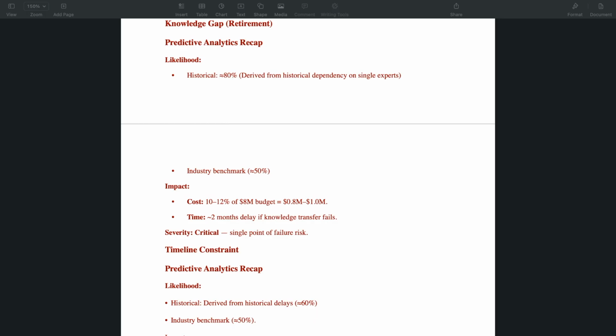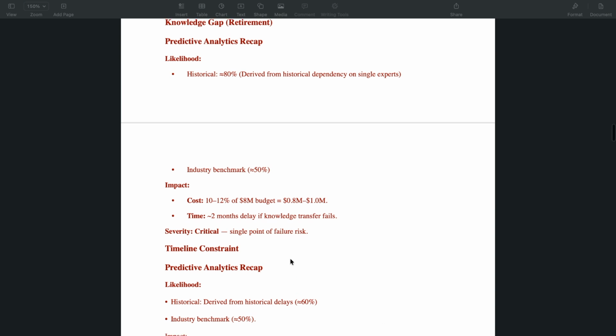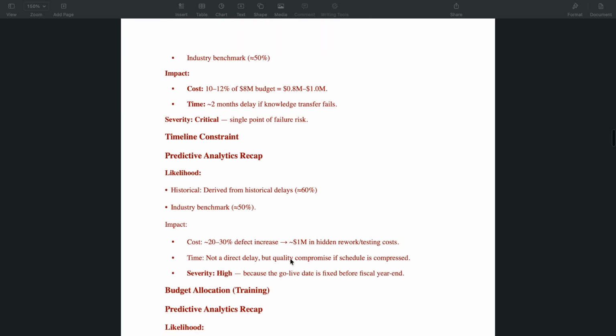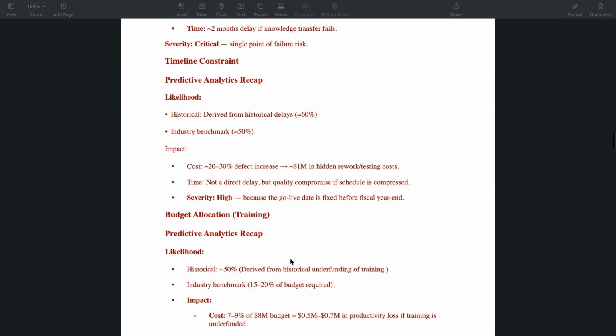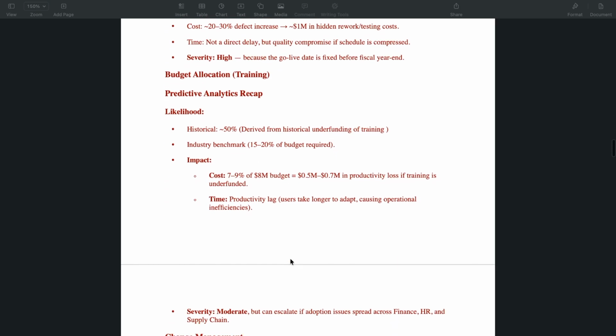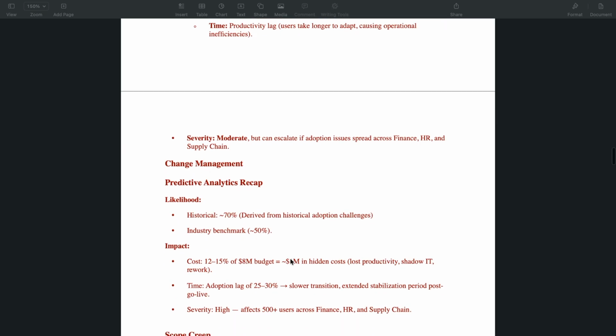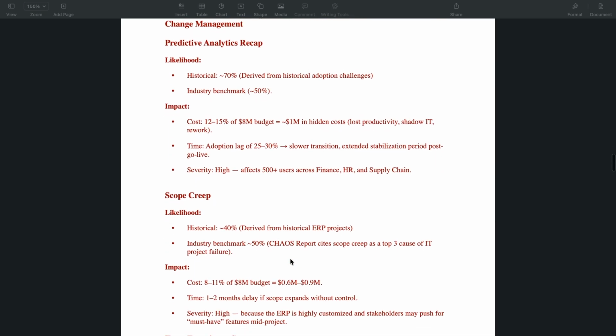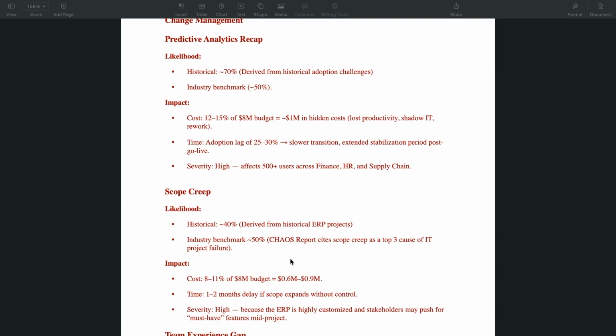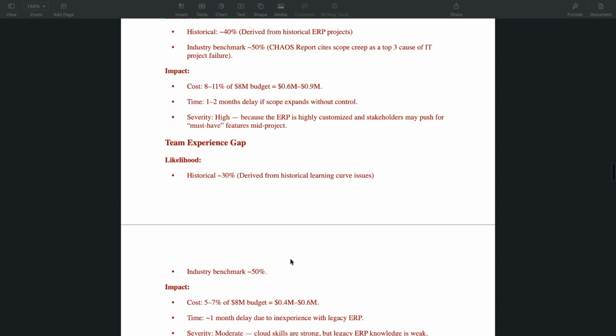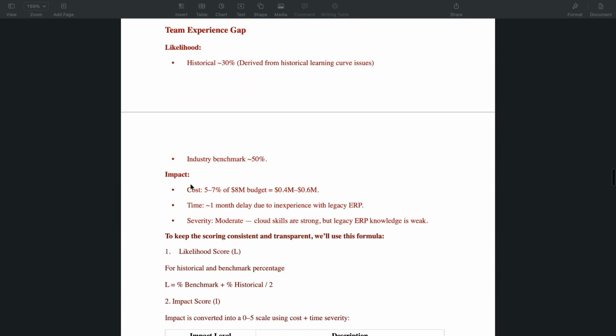We also had the same information for timeline constraints. We got information for budget allocation and change management, whereby we got the historical and the industrial benchmark. We also got the same for scope creep and team experience. For team experience, we got the likelihood and also the impact.